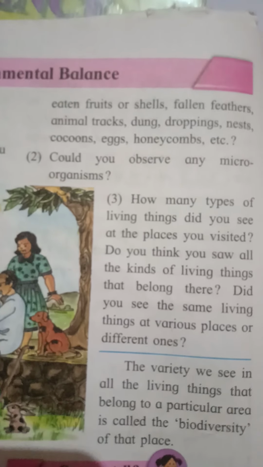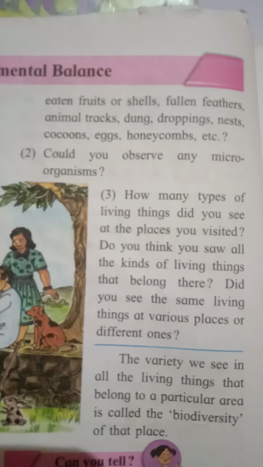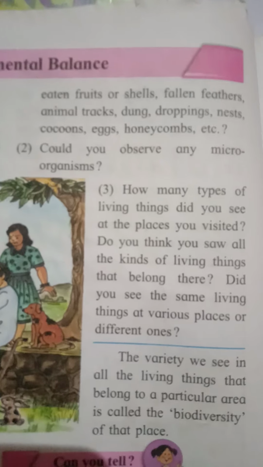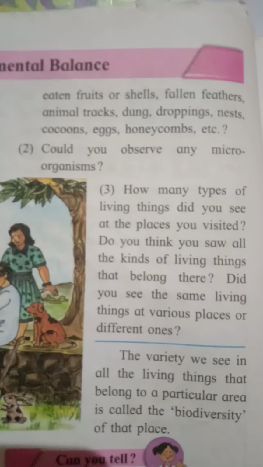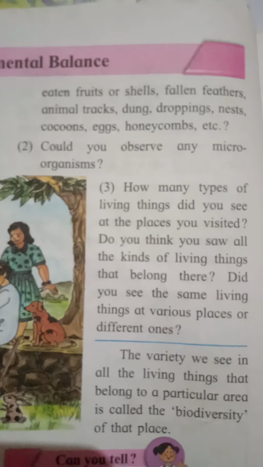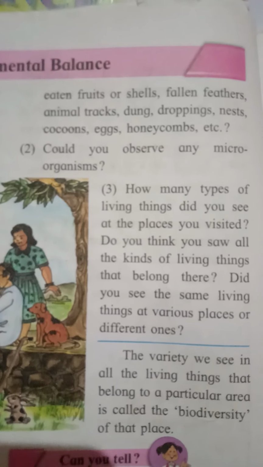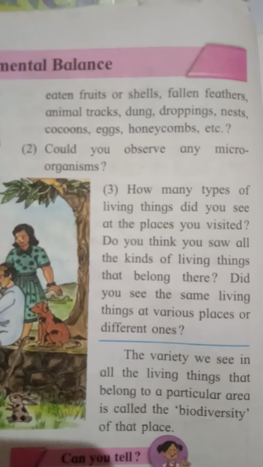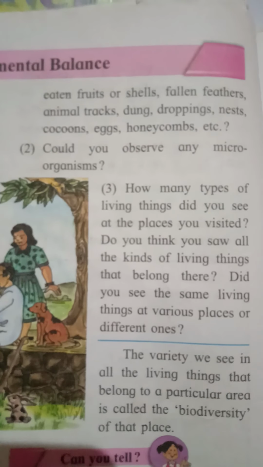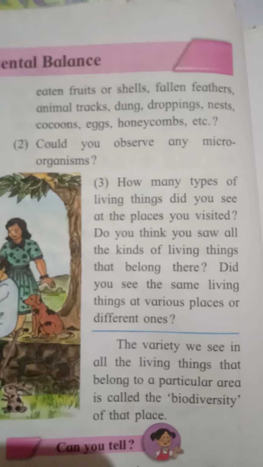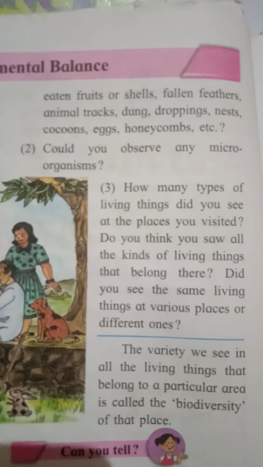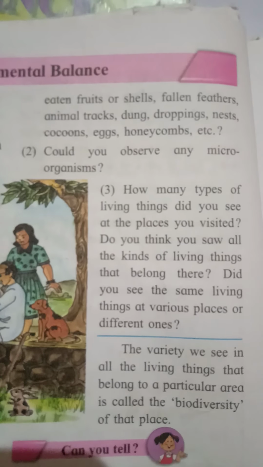Yes or no? Could you observe any microorganisms? No. So why? Because microorganisms are so small that they can be observed only under a special device such as a microscope. So how many types of living things did you see at the places you visited? Do you think you saw all the kinds of living things that belong there?